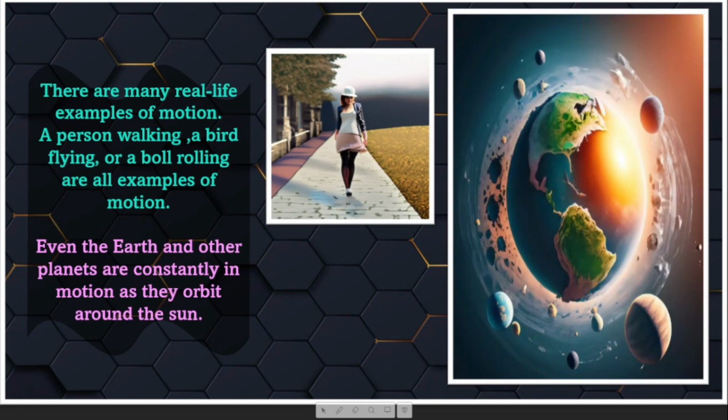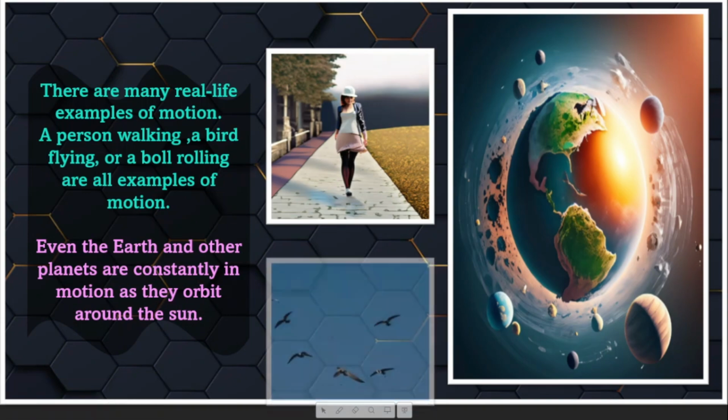When we see an object changing its place compared to other things around it, we know it's moving. So we have many daily examples like a person walking or a bird flying or even our earth and other planets which are revolving around the sun. So all these are in motion.